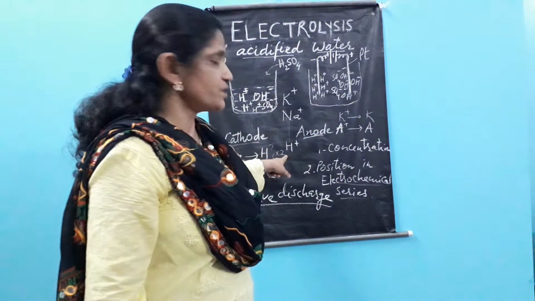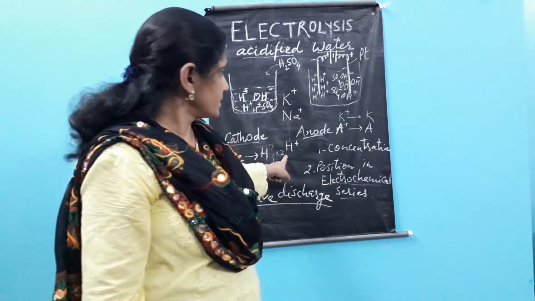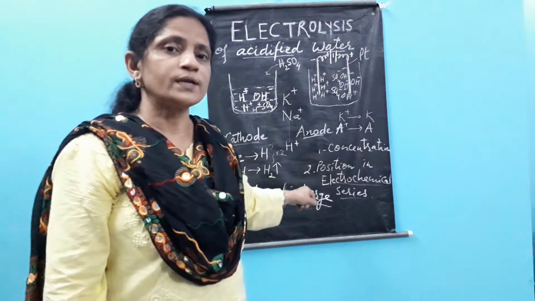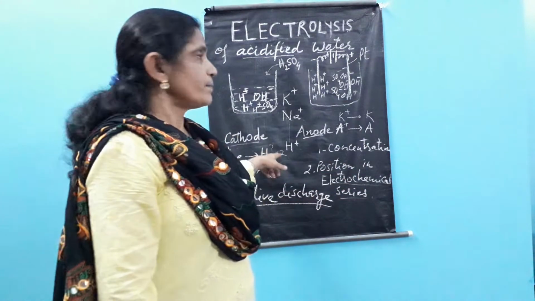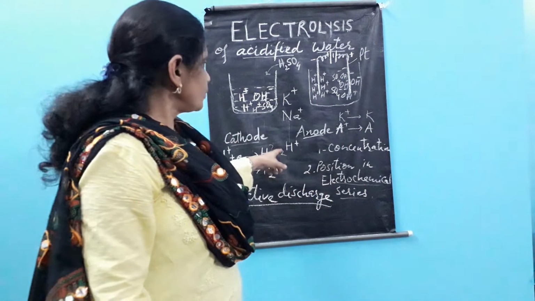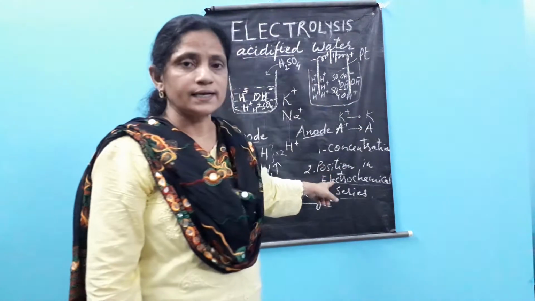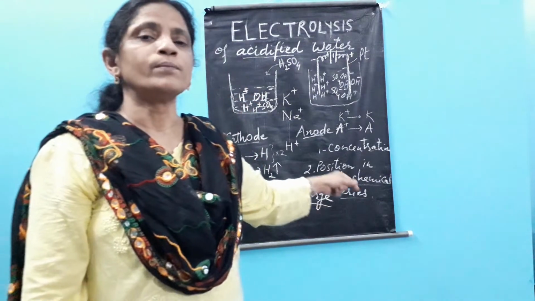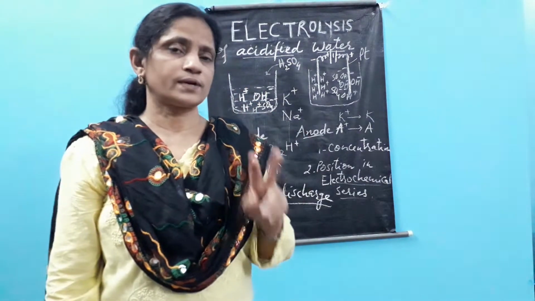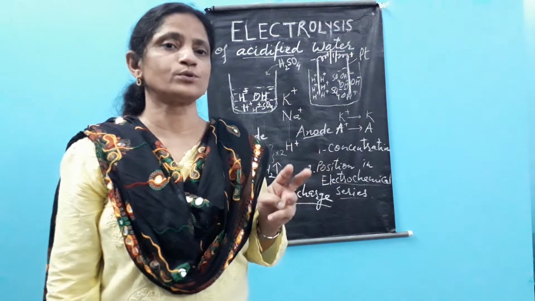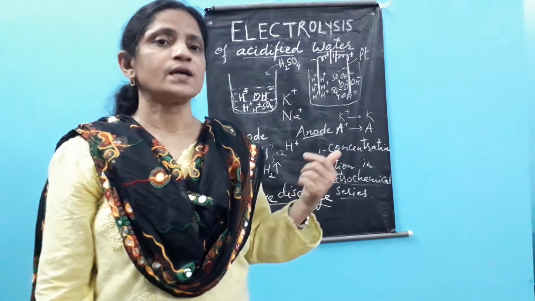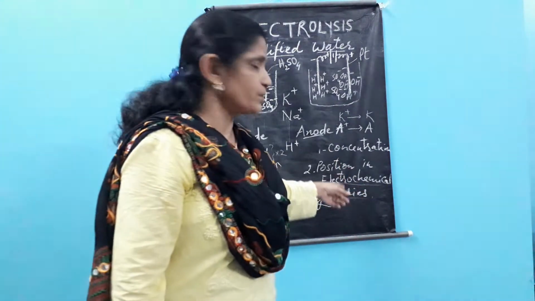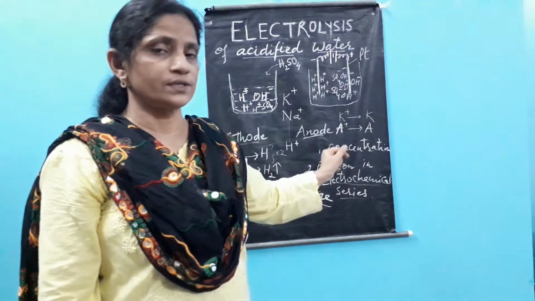The lower the position in the electrochemical series, the higher the chance of discharge. Lower the position in electrochemical series, more the chance of discharge. So therefore, this is the second criterion: position in electrochemical series, lower the position, more the preference. Two criteria I said. Third is the electrode's nature, which we will discuss with another example.